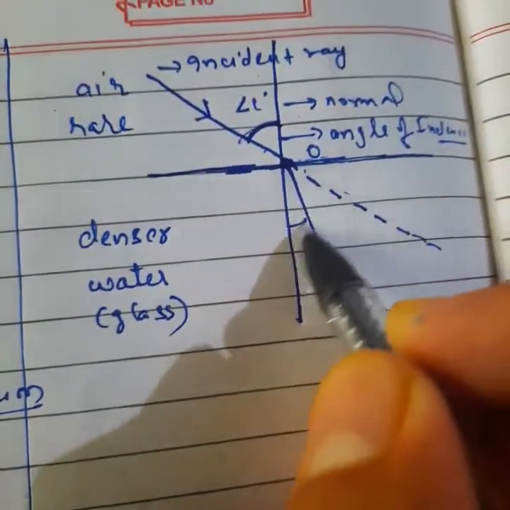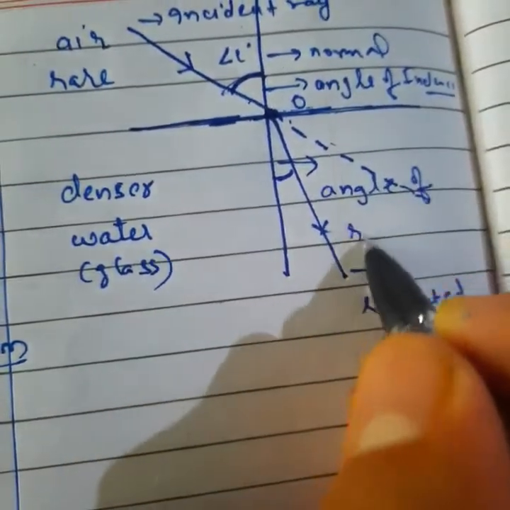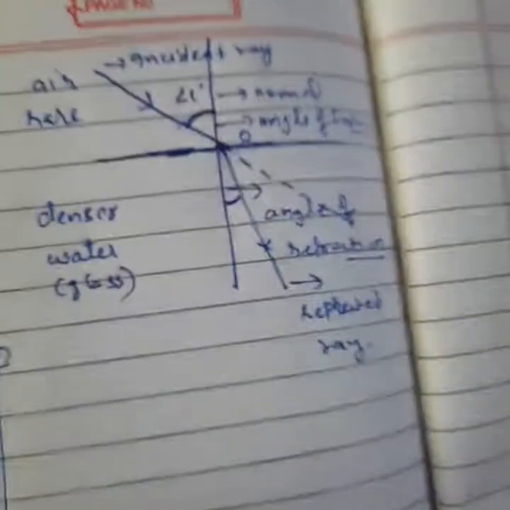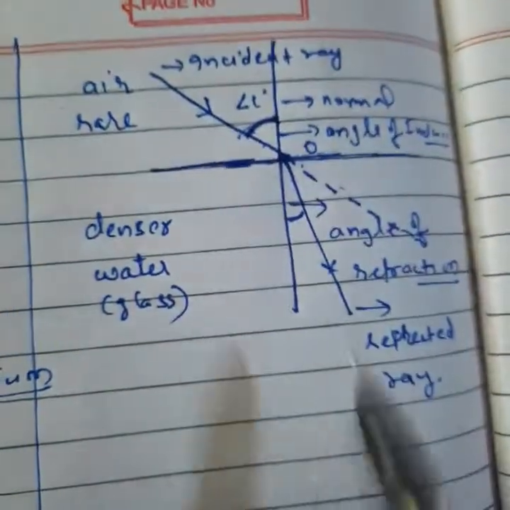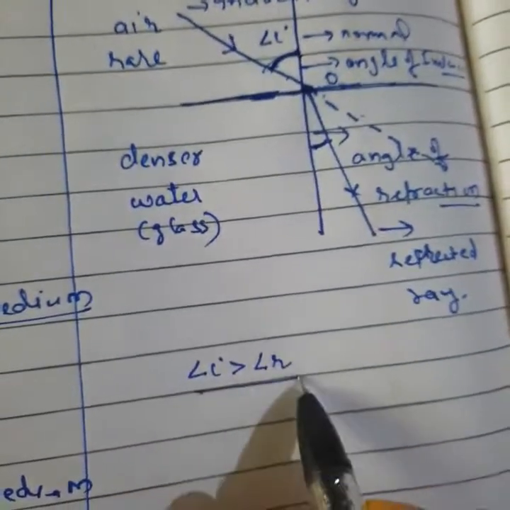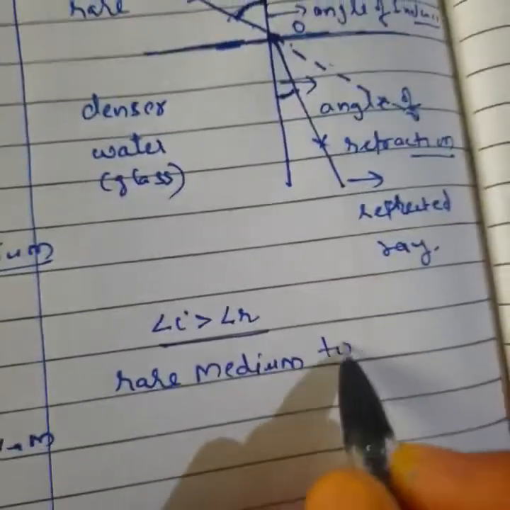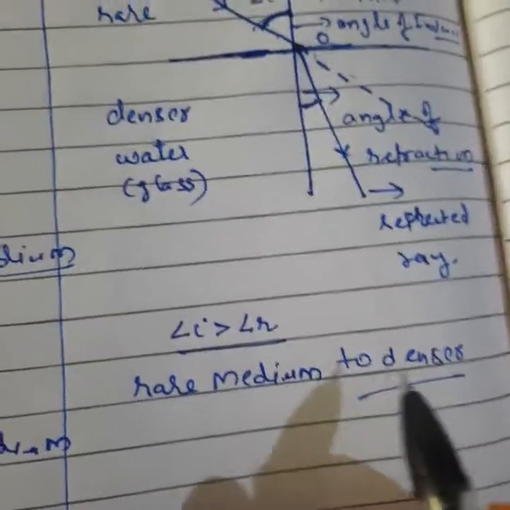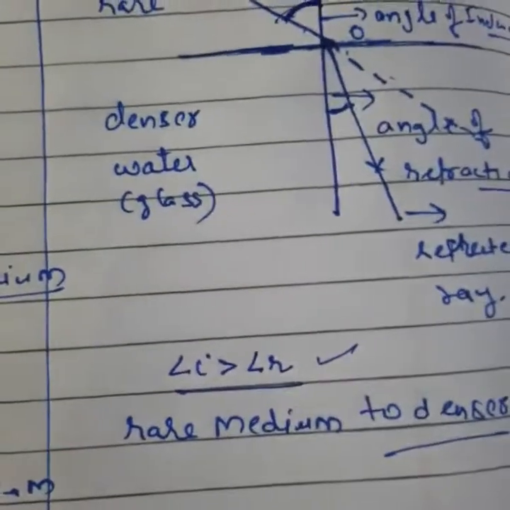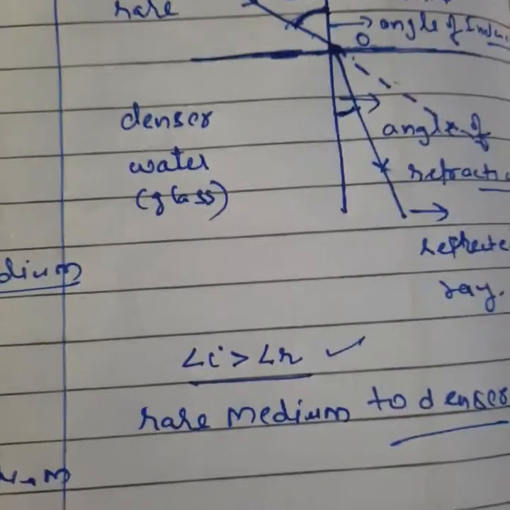Clear? And this one is the angle of refraction. Okay or not? Okay. What are you observing here? You can see this angle is larger and this angle is smaller. So you can see angle i is greater than angle r only when light travels from a rare medium to a denser medium. If someone gives you this condition, angle i greater than angle r, you simply say that light is traveling from a rare to a denser medium. Clear? It can be air to glass, air to water, water to glass, anything you can take.